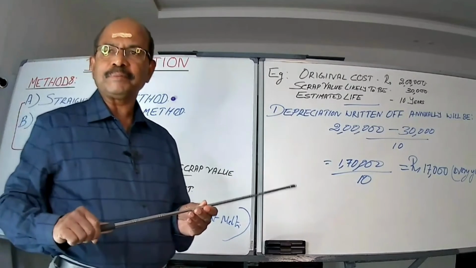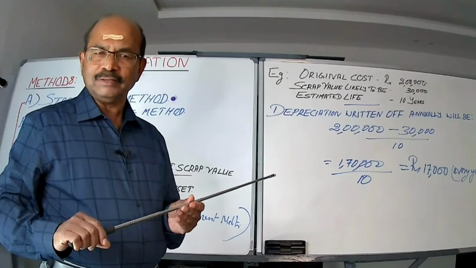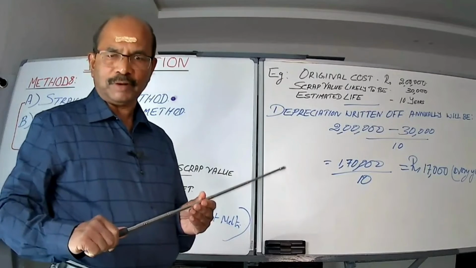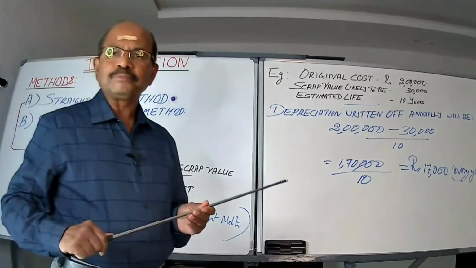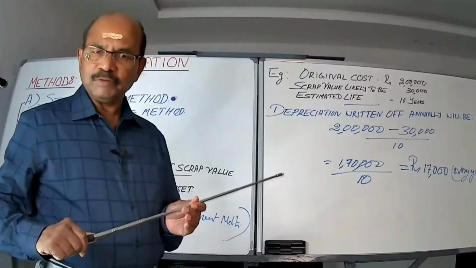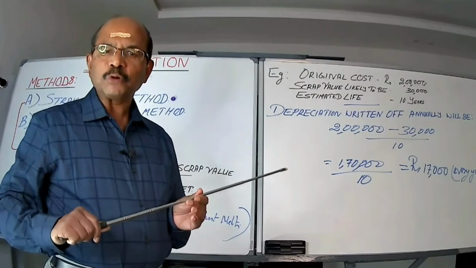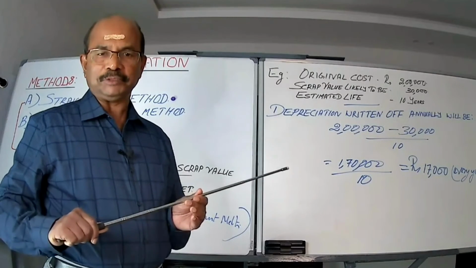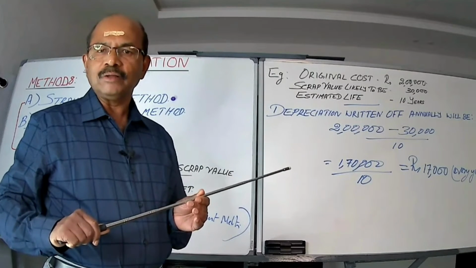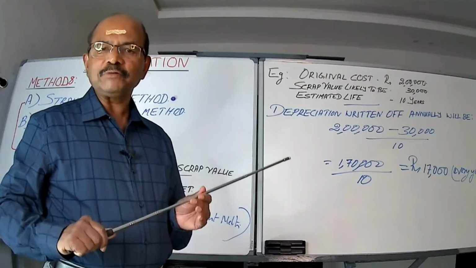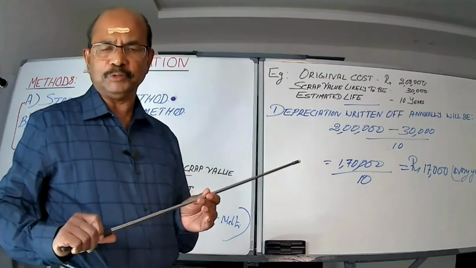In fact, the depreciation chapter, whatever has been prescribed, is very simple only. For our ICWA they go very deeply, but it's very simple only. Okay. So full-fledged sums we'll take up gradually. Today I'm taking just 3 short objective type questions. Answers are given for them. Among those, one is correct. That correct one I will explain to you. Okay, that will suffice your requirement, I'm sure.